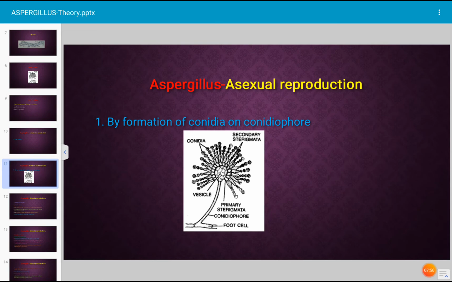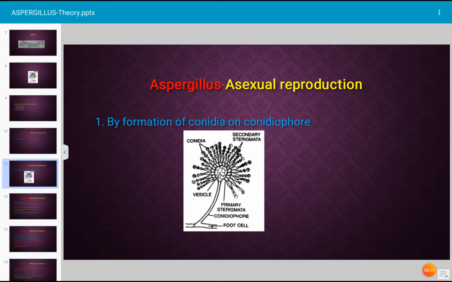The conidia are developed in a chain. The chain is loosely arranged and easily gets broken, and the conidia are released. How are the conidia of Aspergillus? They are very small in size, mostly spherical, unicellular, uninucleate structures.